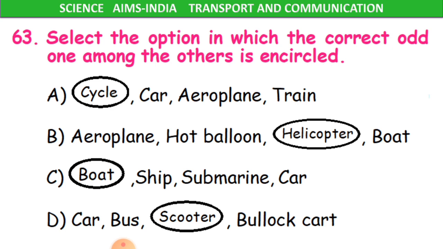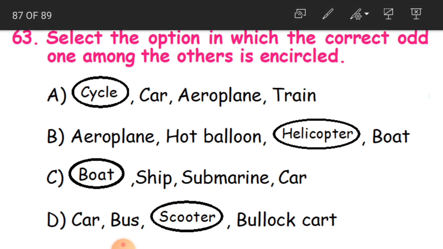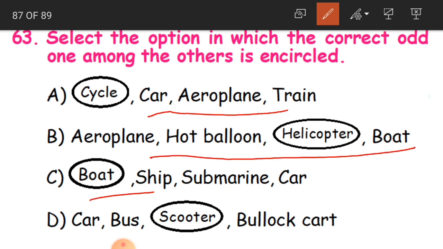So in every option, children, one word is circled. If that is the odd one, then that is the correct answer. If that circled word is not the odd one, then that is a wrong answer. Now what we have to do is select the option, one line, where the correct odd one is circled. Clear? Now let us see.